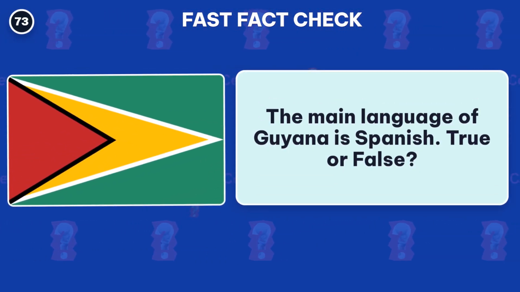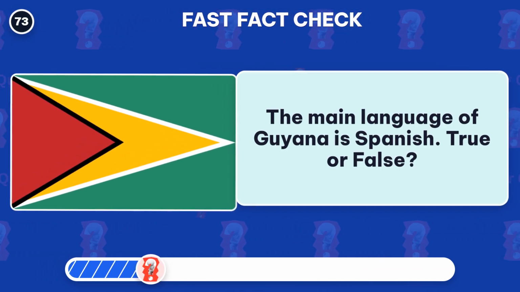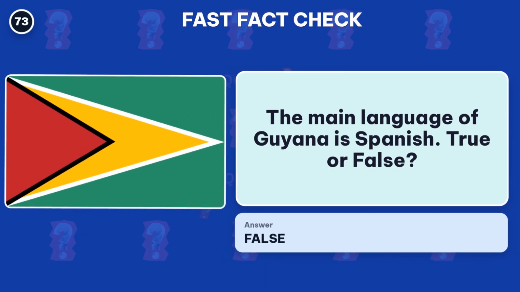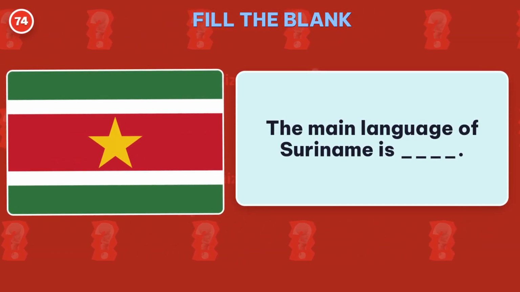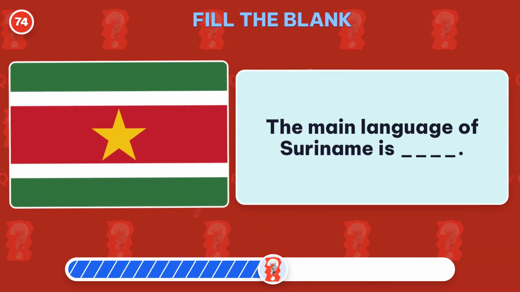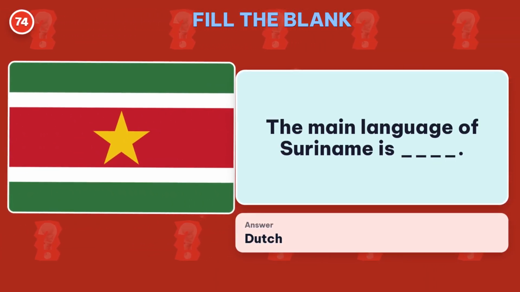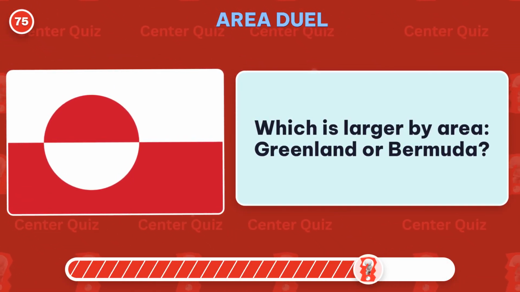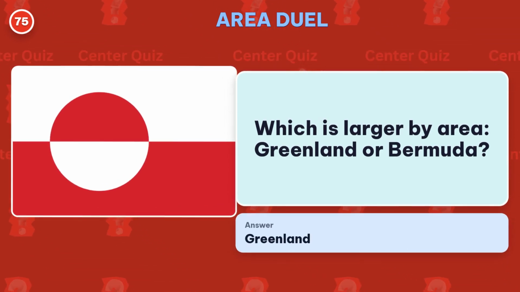The main language of Guyana is Spanish. True or false? False. The answer is English. Fill in the blank. What is the main language of Suriname? Answer, Dutch. Which is larger by area, Greenland or Bermuda? The right pick is Greenland.